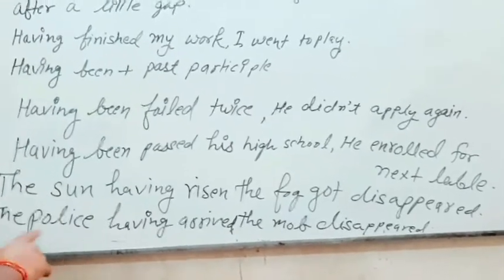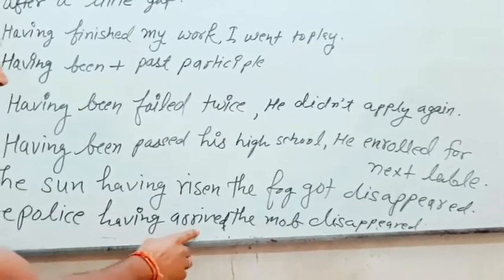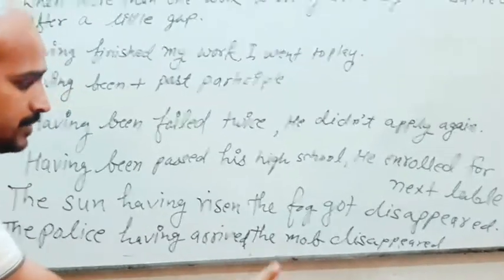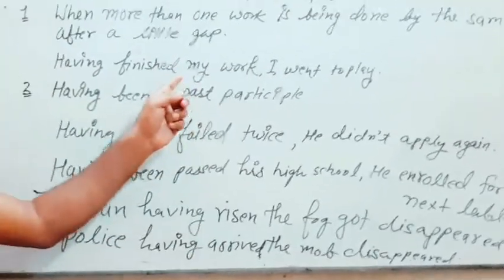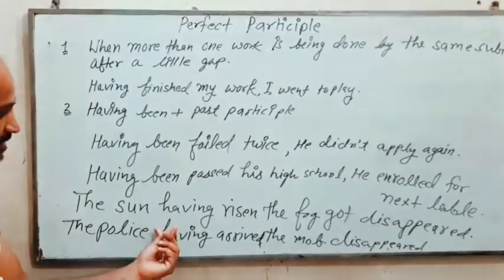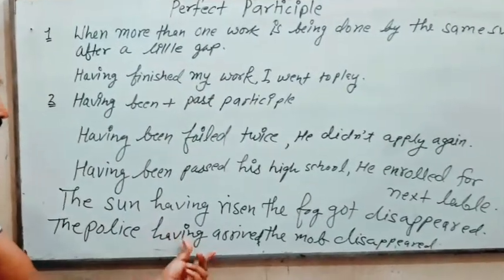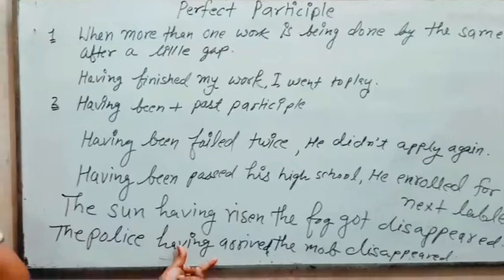One more example, the police having arrived, the mob disappeared. So now this is perfect participle and this is nominative absolute or phrasal absolute.